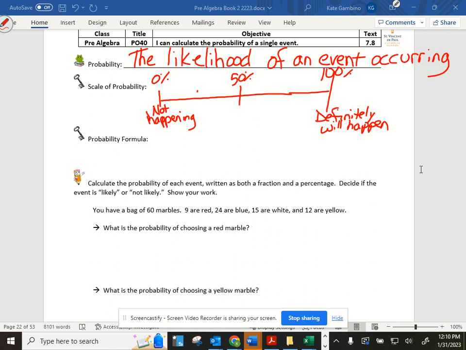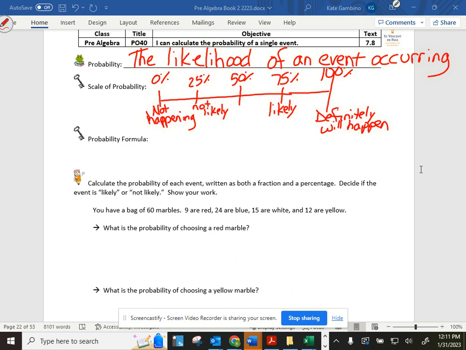We know if we get closer to that 0%, what do we say? Who remembers from yesterday? It's not likely. If we are at 75%, we're getting closer to 100, so it is likely. Okay, the closer we get to 100, the more likely it is to happen. The closer we're at the 0, the less likely it is to happen. That was from yesterday's objective, refreshing our memories.